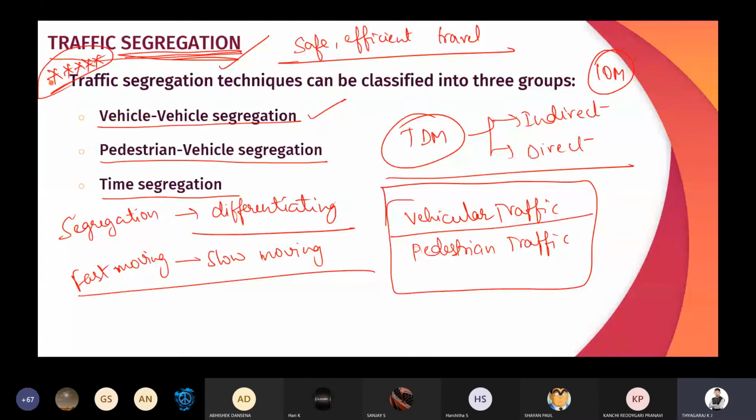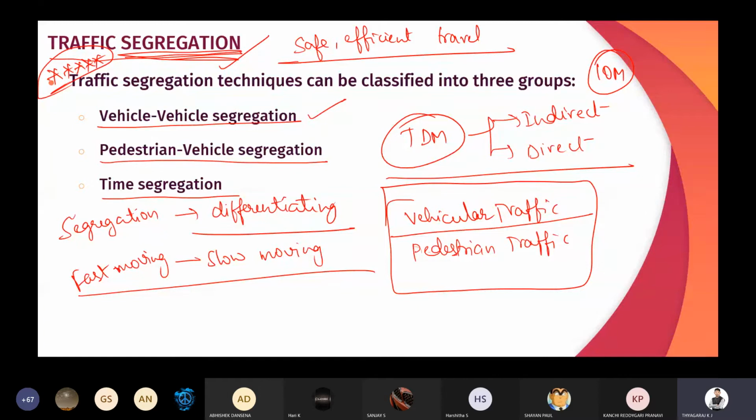If we divide that traffic, especially in the vehicle classes, that type of segregation we are going to call vehicle segregation.